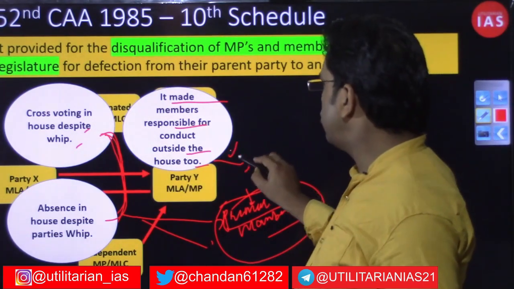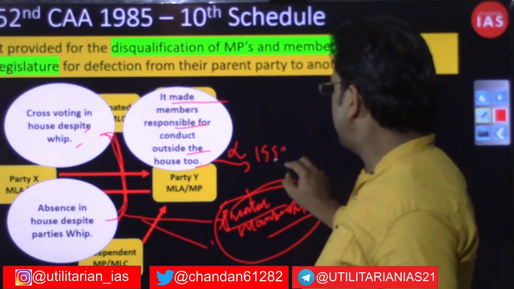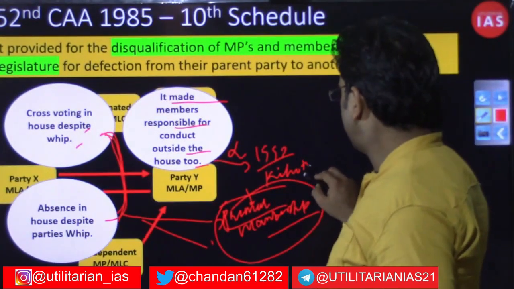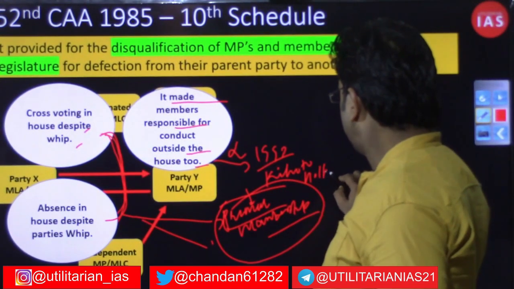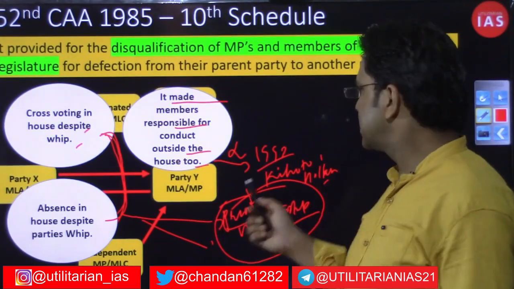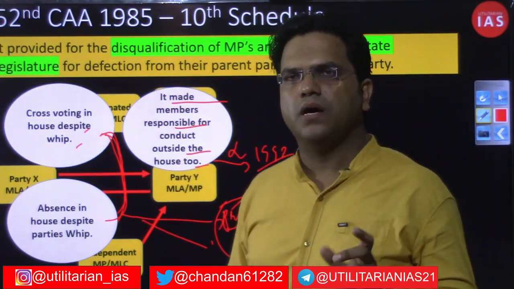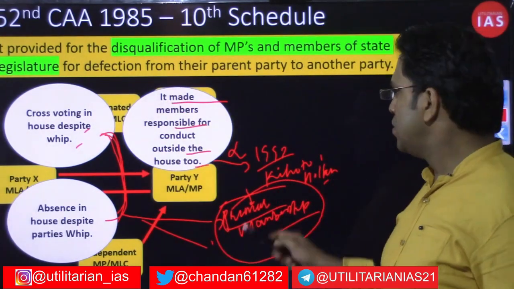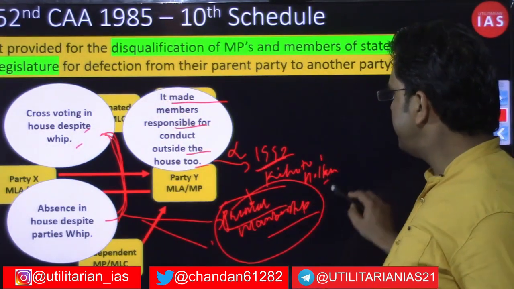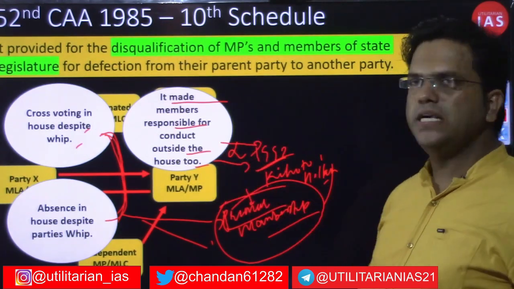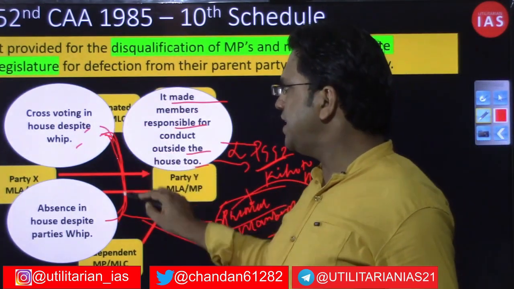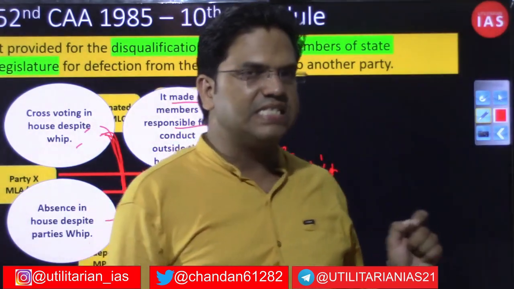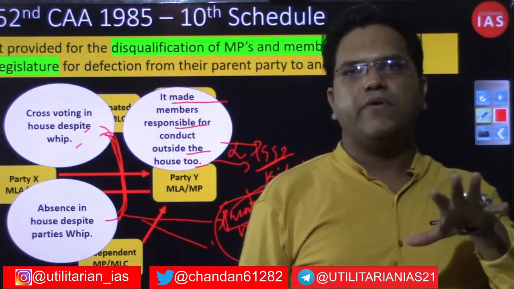Although in the Kihoto Hollohan case in 1990, and you will have to remember this case, because it has primary emphasis on the provisions of anti-defection itself, it was said that the anti-defection provisions will be applicable to members of parliament and legislative assembly only while they are in the house.